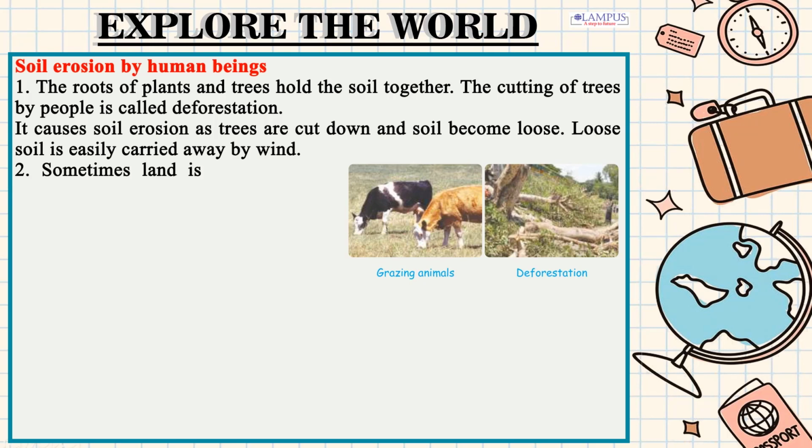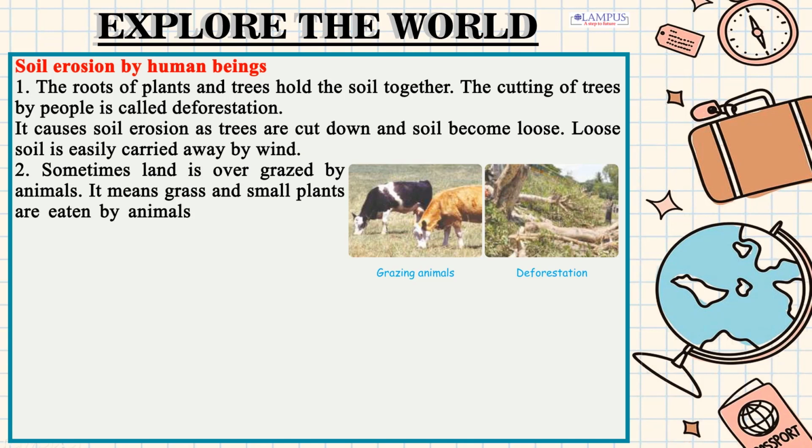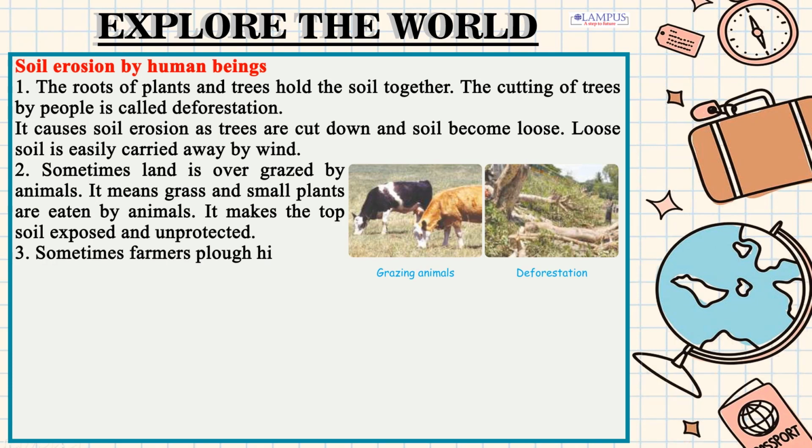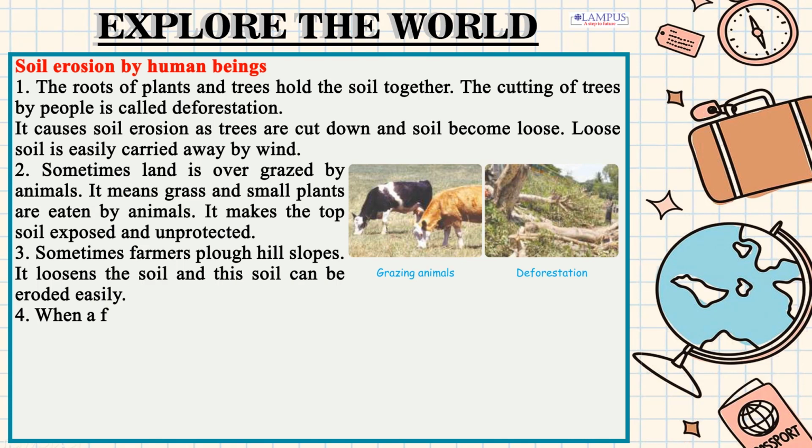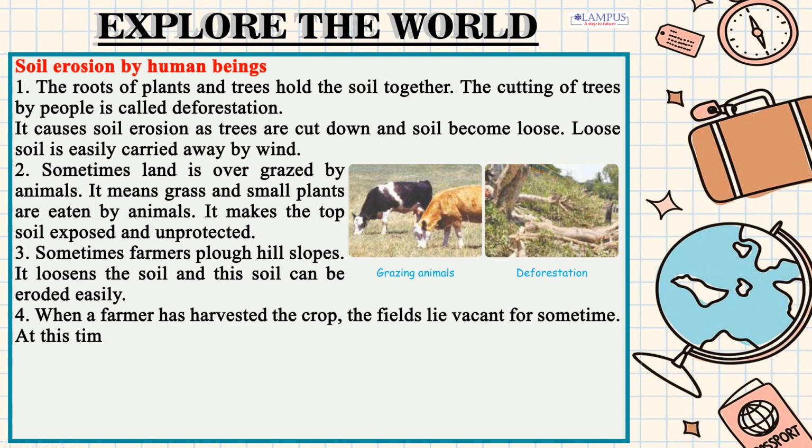2. Sometimes land is overgrazed by animals. It means grass and small plants are eaten by animals. It makes the topsoil exposed and unprotected. 3. Sometimes farmers plow hill slopes. It loosens the soil, and this soil can be eroded easily. 4. When a farmer has harvested the crop, the fields lie vacant for some time. At this time wind or rain blows off the topsoil easily.